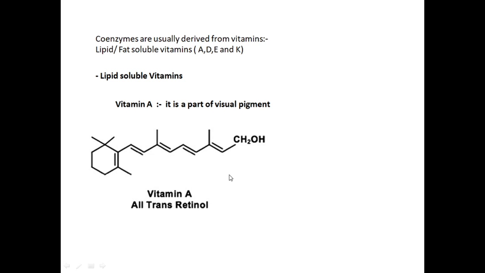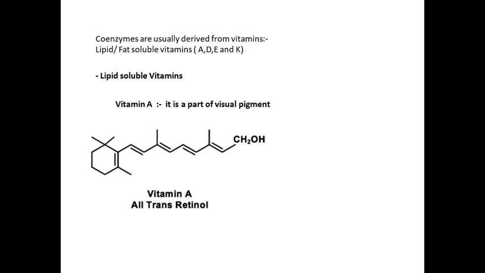Coenzymes are usually derived from vitamins. There are two types of vitamins: water soluble vitamins, and lipid or fat soluble vitamins. The lipid or fat soluble vitamins are vitamin A, vitamin D, vitamin E and vitamin K. And the water soluble vitamins are all the vitamin B complexes. Vitamin C is also a water soluble vitamin. Let us see the lipid soluble vitamins.